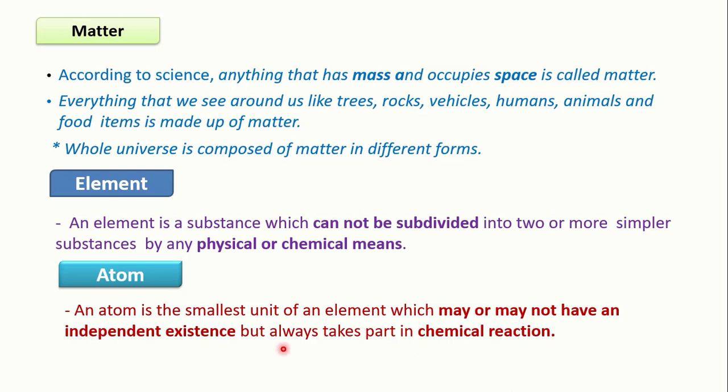Sometimes atoms may have independent existence, sometimes not, but atoms always take part in chemical reactions. An element, a substance which cannot be subdivided into simpler substances by any physical or chemical means, is called an element.